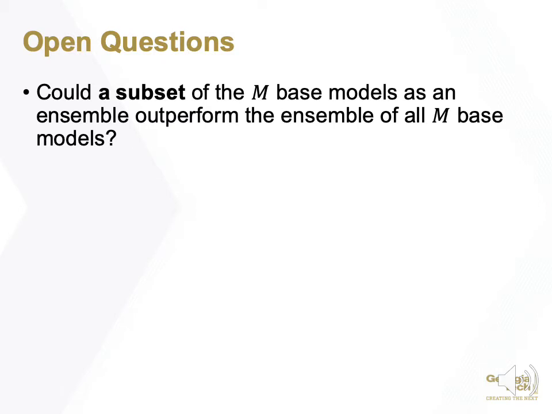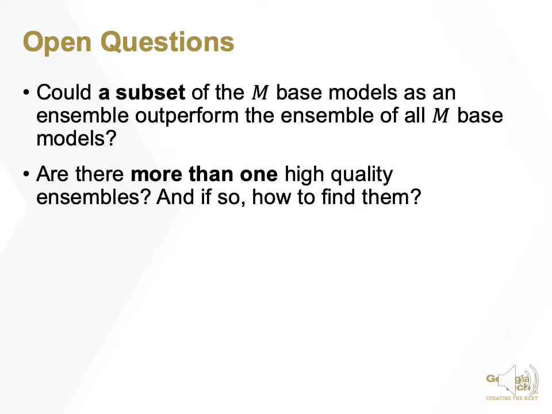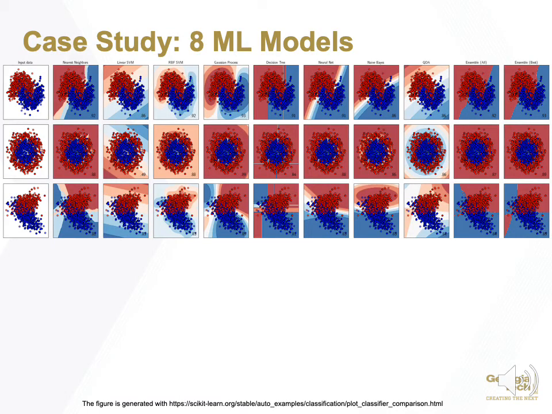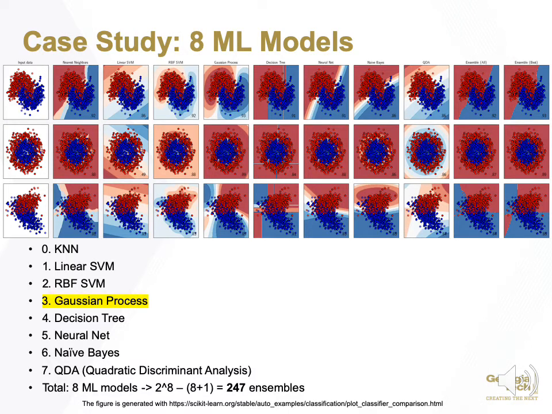There are several open questions. First, could a subset of the M base models as an ensemble outperform the ensemble of all M base models? Second, are there more than one high-quality ensembles? And if so, how to find them? These questions can be answered with a case study on 8 machine learning models. This figure shows the decision boundaries of these machine learning models. With 8 machine learning models, we have 247 candidate ensembles in total.